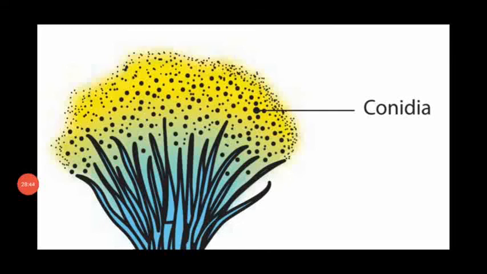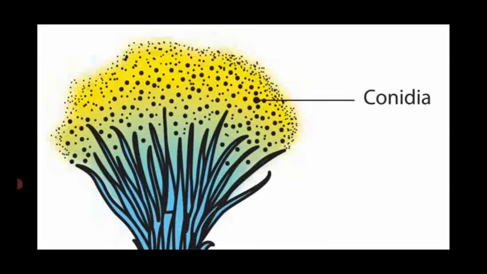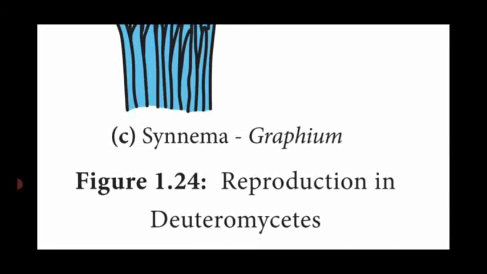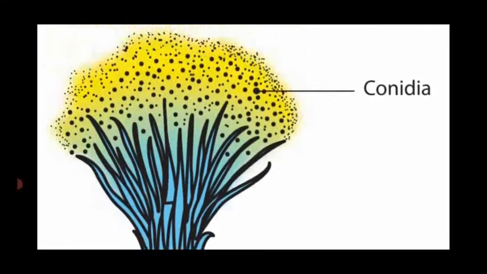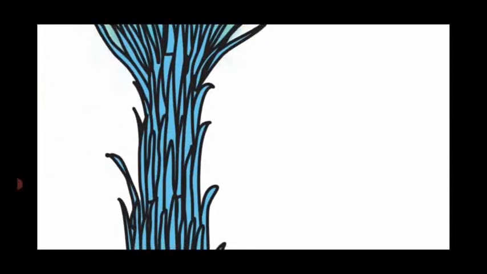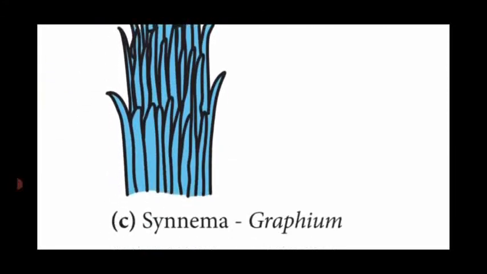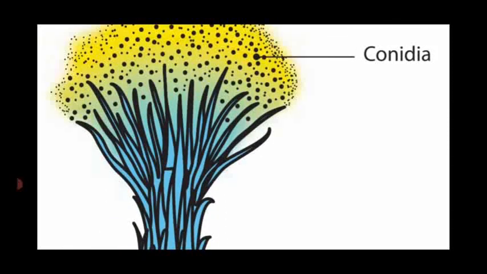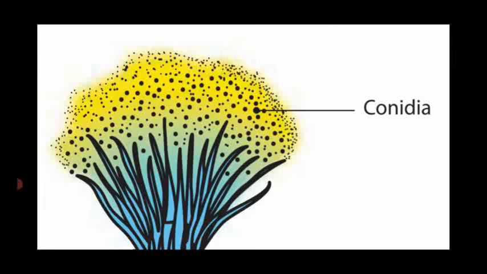Dear students, this is another type of fruiting body named synnema, which is present in the fungus named Graphium. This structure has a long, branched, stalk-like structure called conidiophore. At the tip of the conidiophore, there are a large number of conidia.